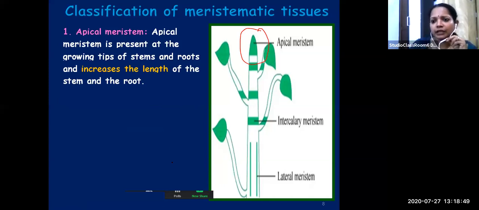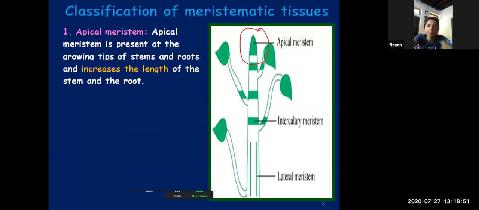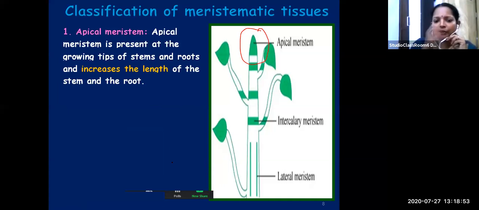Can you see that red circle? Are you able to see? Yes. Okay. I just want to know whether you can see it.